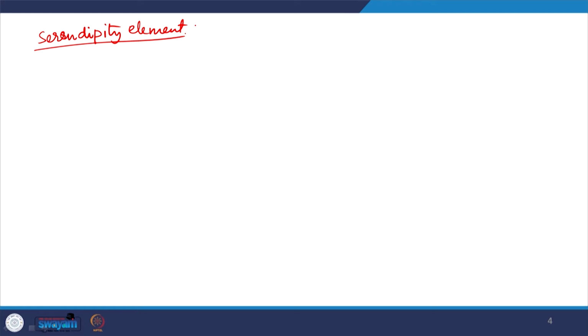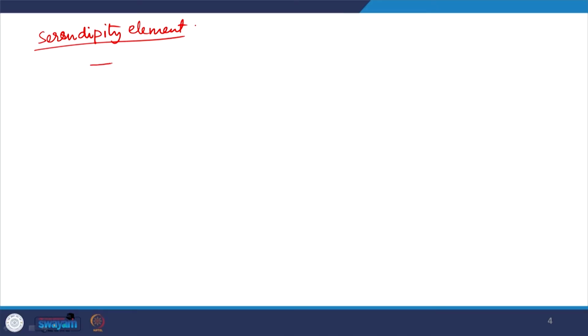For the serendipity element, the quadratic complete first element is the same in Lagrangian and serendipity element: the 4 noded rectangle. That is the simplest rectangular geometry we can have. So, there is no difference between the serendipity element and the Lagrangian element as far as the 4 noded rectangle is concerned. But for second degree complete, we aim for an element of this type.